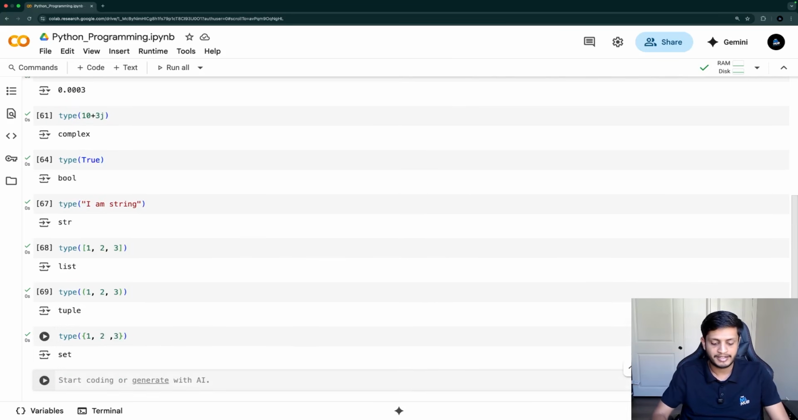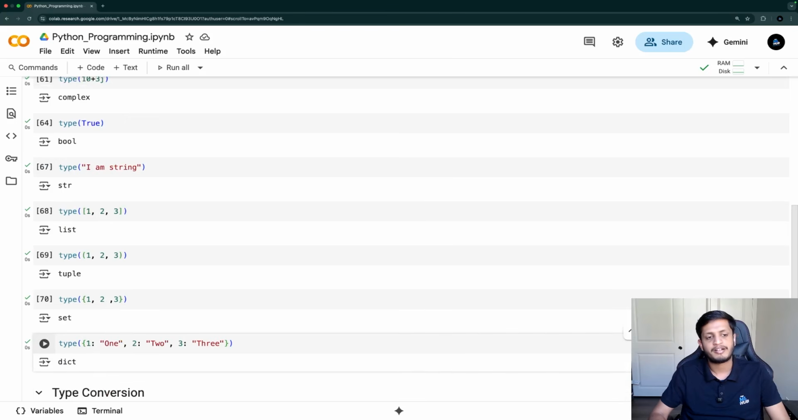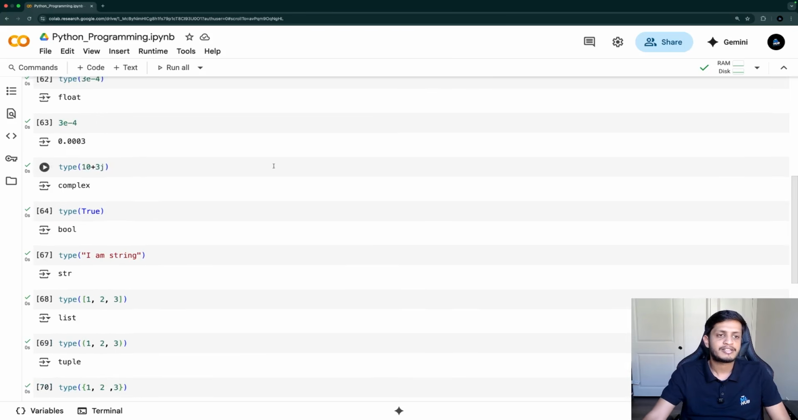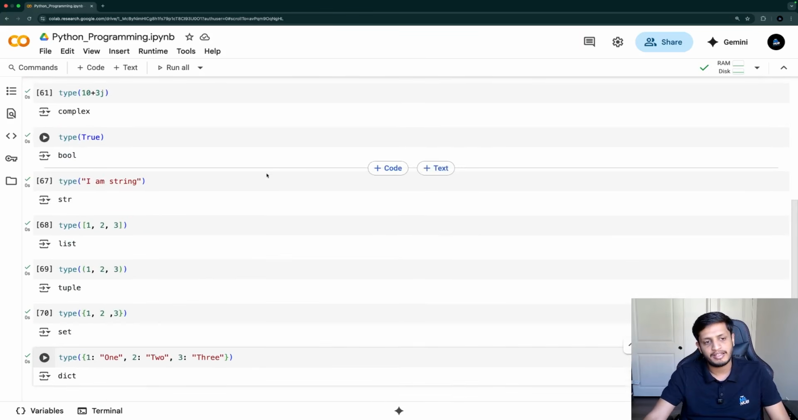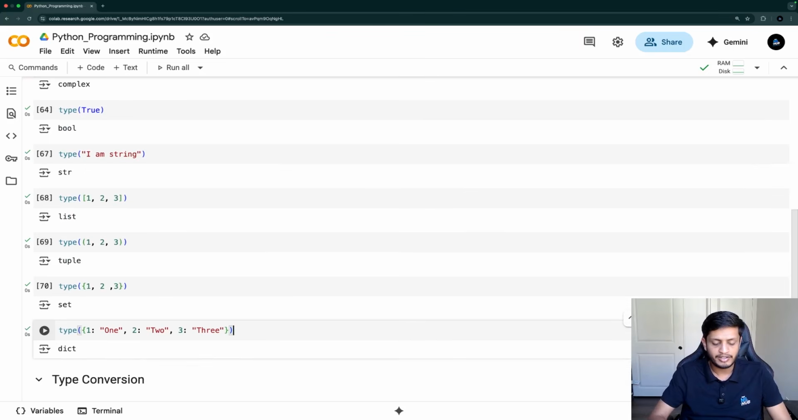And let's create a dictionary as well. To create a dictionary, we can create it like this. So there are key value pairs. Key is 1, value is 1, key is 2, value is 2, and key is 3, and the value is string 3. So if I print the type of it, it will be dict. So this is how you can check the type of any constant, and you can even do it on variables.